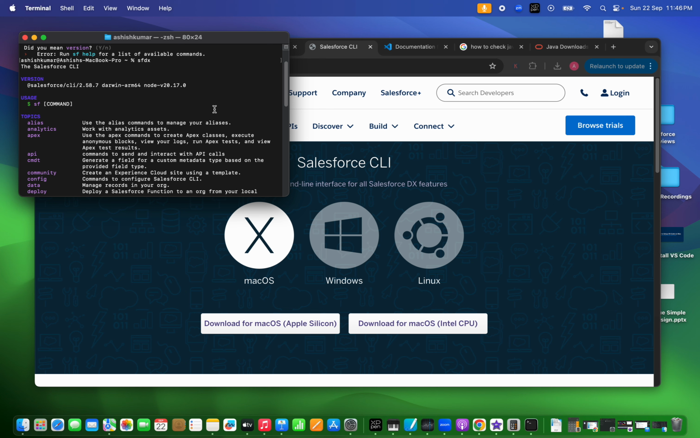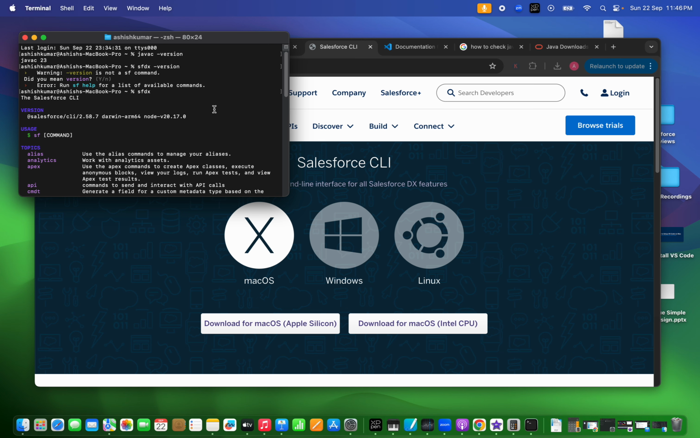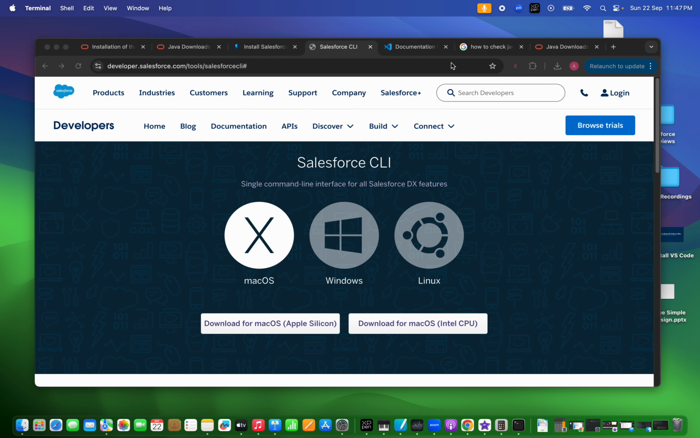2.58.7, and it basically means that our Salesforce sfdx, which is a command line interface that links your VS Code to your Salesforce machine. So it's just a command line interface. Okay, so we have successfully installed this. I'll minimize this terminal window.